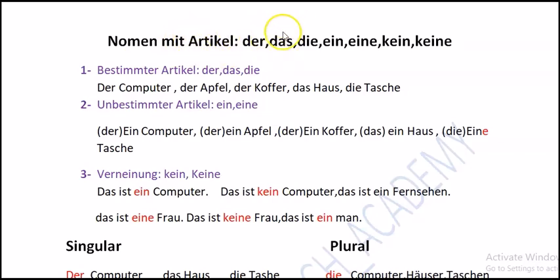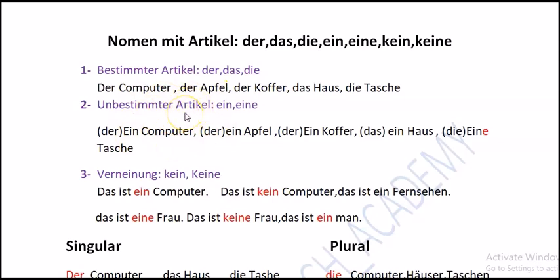So we have three types of articles in German. One, we have the bestimmte article, the first type, which means determined articles. In the second type we have the unbestimmte article, which means undetermined articles. And the next one is Verneinung. Verneinung means the negative form of these